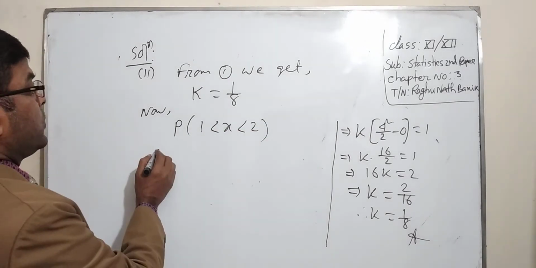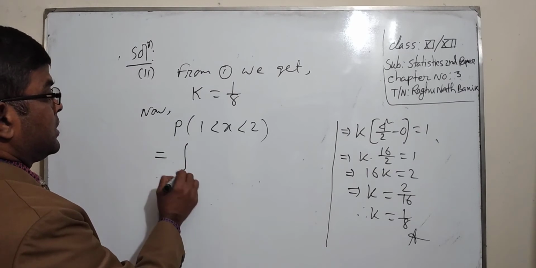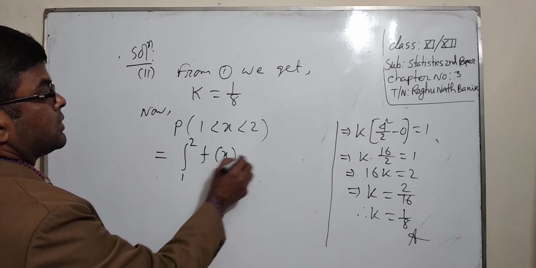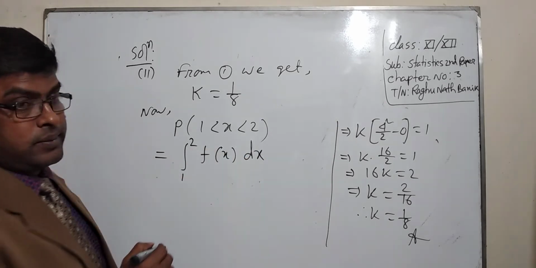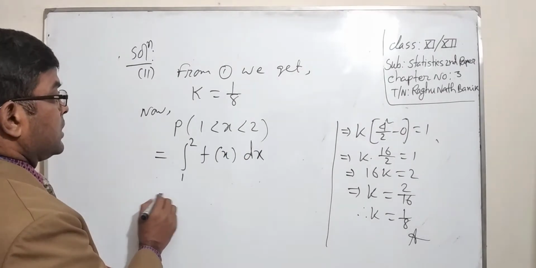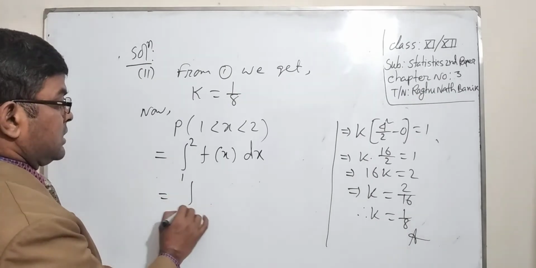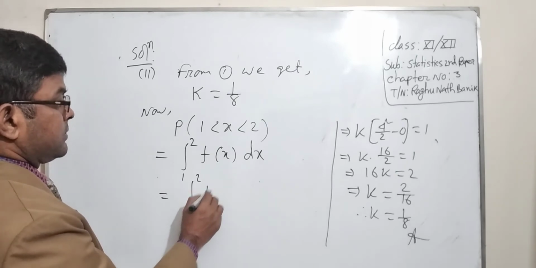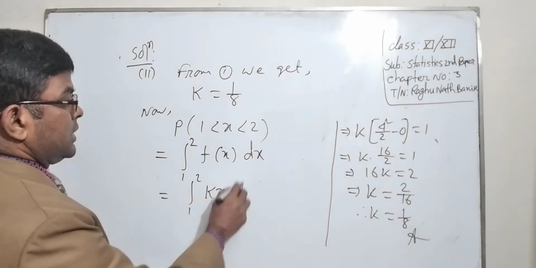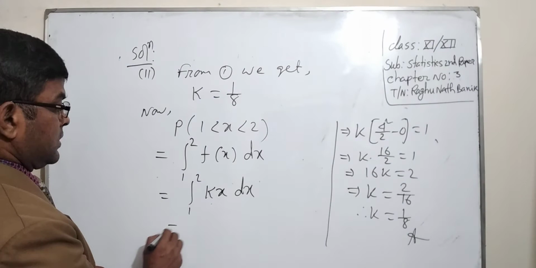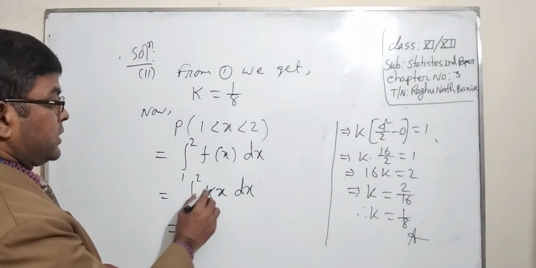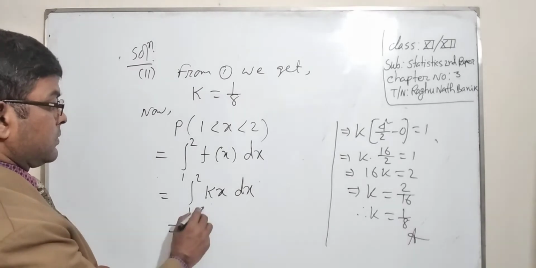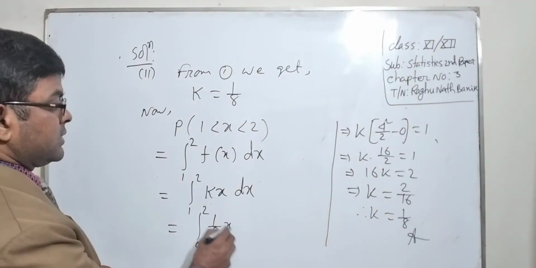We have to write the integral from 1 to 2 of f(x) dx. Putting the function, the integral from 1 to 2 of kx dx, putting the value of k as 1 by 8, x dx.